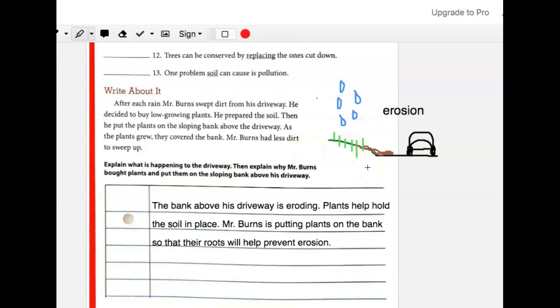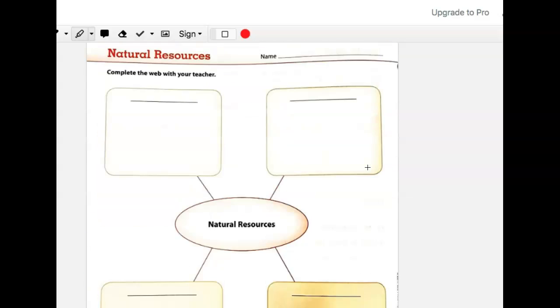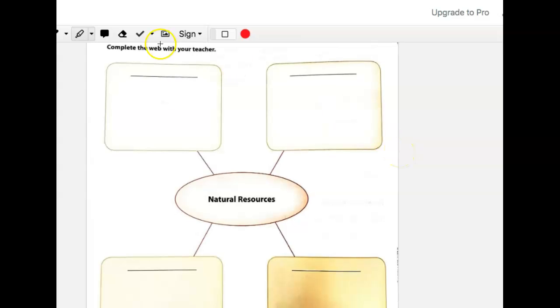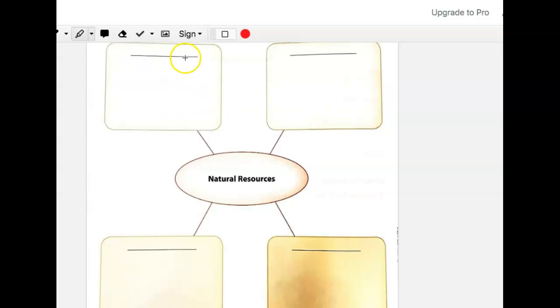Once you are done, I want you to go to page 86 and you're going to complete this chart. I know it says to complete the web with your teacher, but I think you can try this on your own. So you're going to write down the 4 natural resources that we learned in yesterday and today's lesson, and you're going to draw an example of those natural resources. And you can use the book or go back to the beginning of the video to draw examples for your natural resources. And we will go over the answers together on this Friday's Zoom meeting.